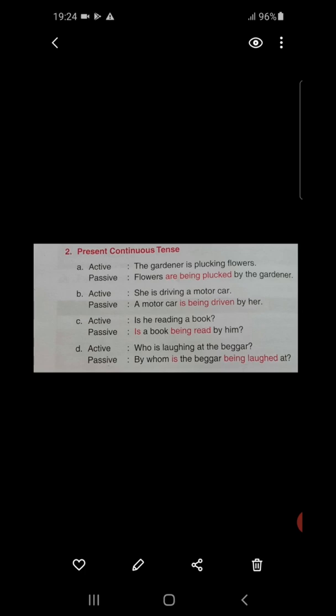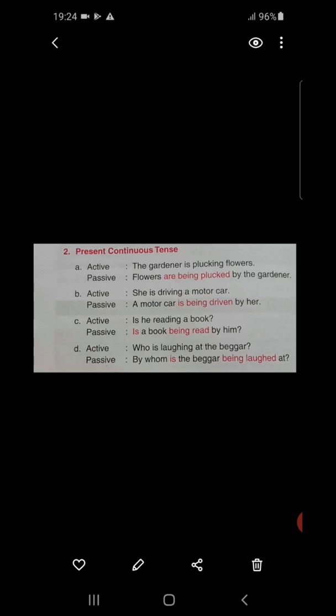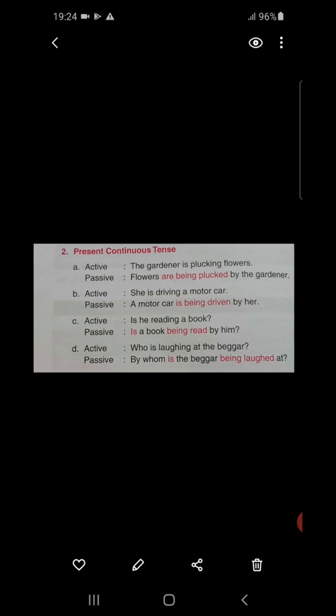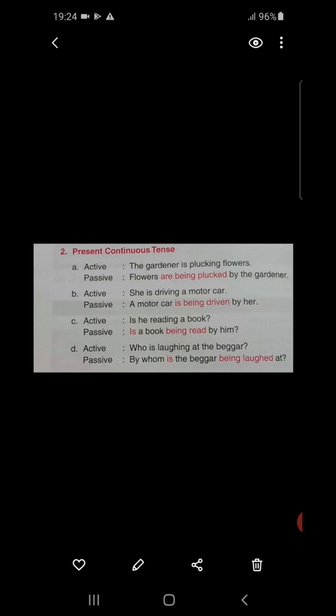So who? As I have told you already, students, the questions basically starting with who or when will turn to by whom or by when. Here, who is turning into by whom. So, by whom is the beggar? Now, students, according to the rule, we have to put is over there.